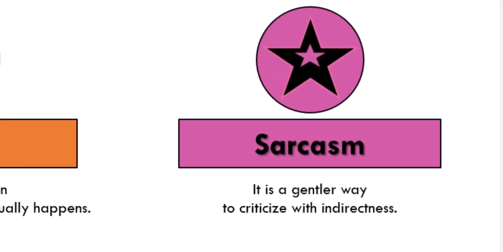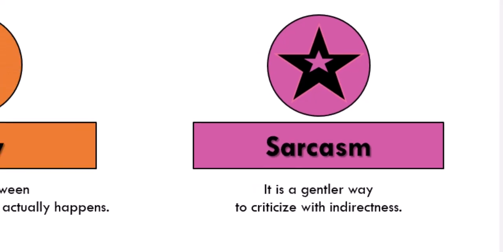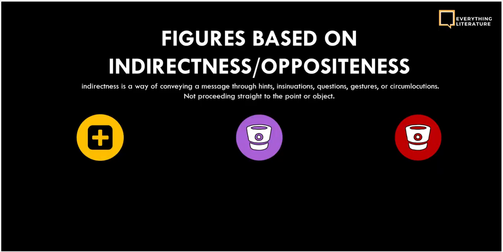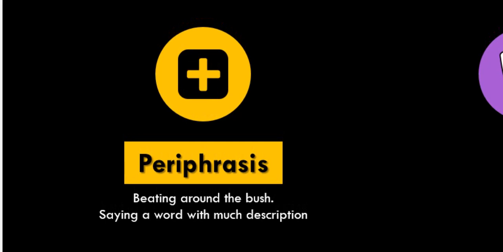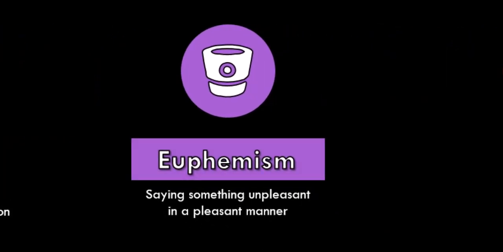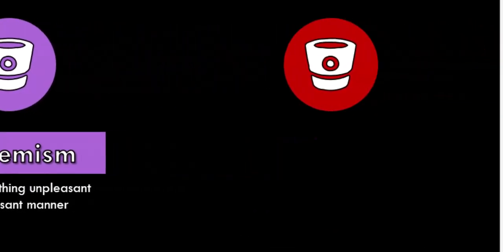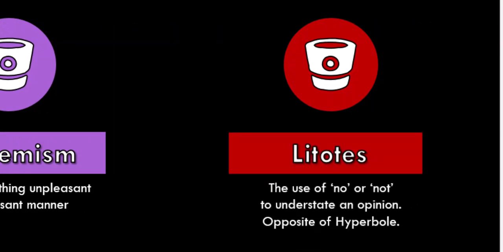Sarcasm is a gentler way to criticize with indirectness, so you get to criticize someone without them actually knowing that you're criticizing them. Okay, the next one we have is periphrasis, which simply means beating around the bush, saying a word with much description. It is what you can actually say with a word, but you are using much description. Euphemism has to do with saying something unpleasant in a pleasant way. And litotes has to do with the use of no or not to understate an opinion. It is actually the opposite of hyperbole, one of the figures of speech we discussed in our previous class.